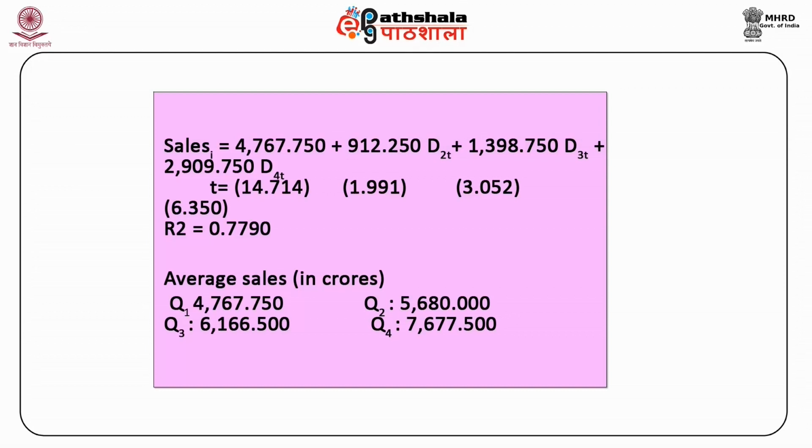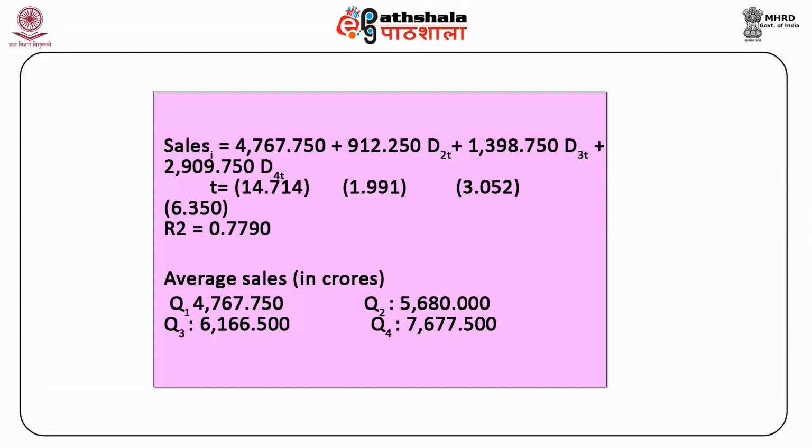4768 crores. In the second quarter, it was higher by about rupees 912 crores. In the third quarter, by about rupees 1399 crores, and in the fourth quarter, by about rupees 2910 crores. All these differences being statistically significant.